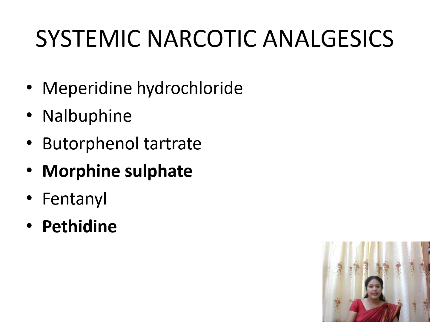First we can see the systemic narcotic analgesics that we can use during labor. In that, the first one is meperidine hydrochloride, the second is nalbuphine, the third is butorphanol tartrate, the fourth is morphine sulfate, the fifth is fentanyl, and the sixth is pethidine.